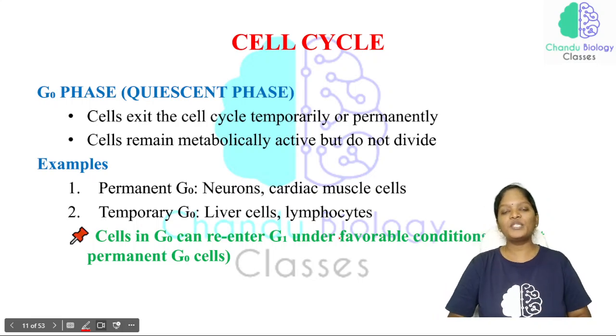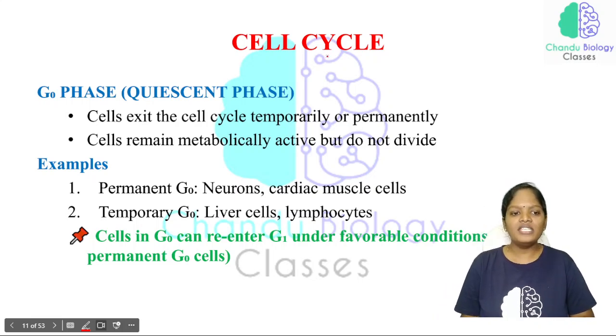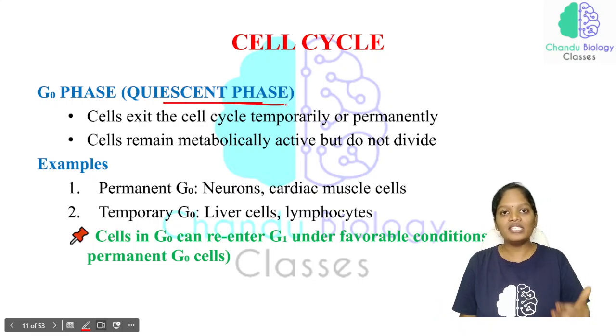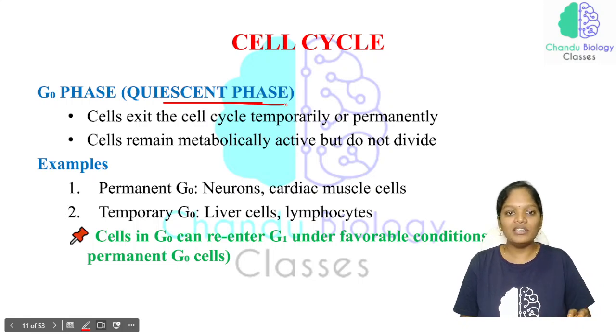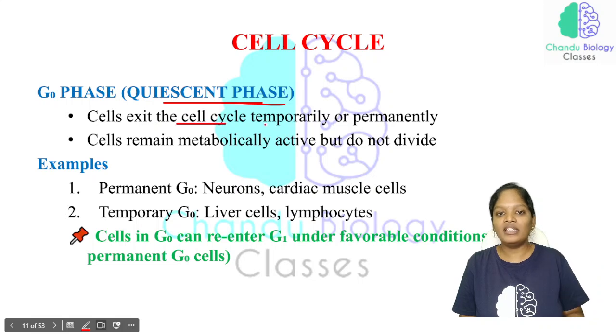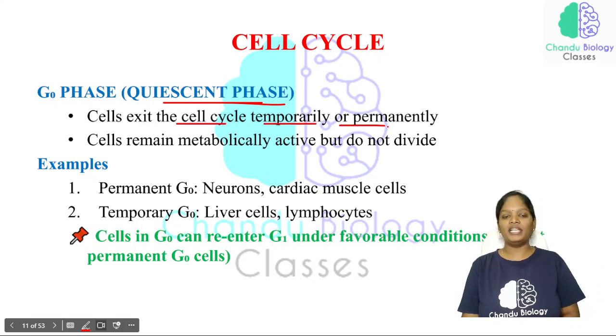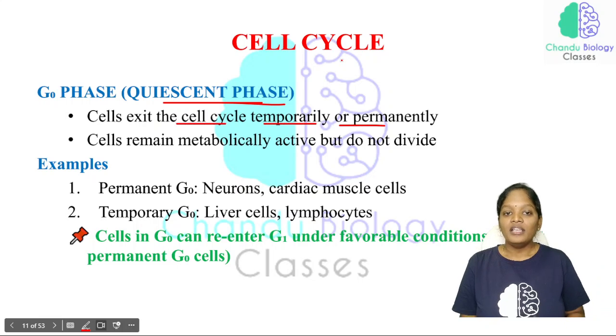Now what is with respect to this G0 phase? This G0 phase is also called the quiescence phase. Just see here, the cell exits from the cell cycle temporarily or permanently. Say for an example, let me explain to you.